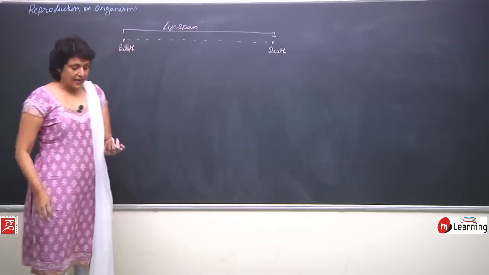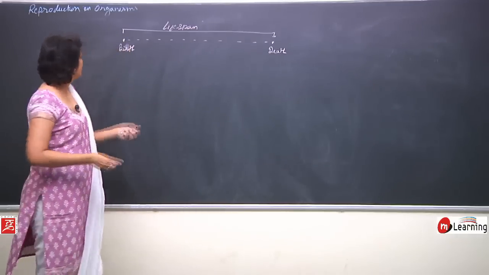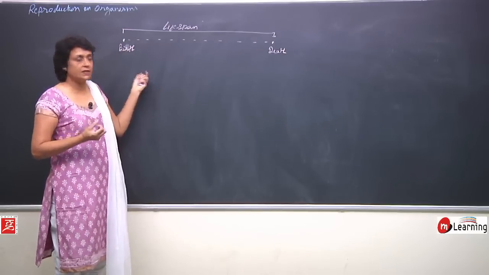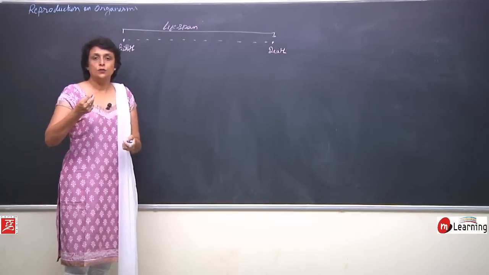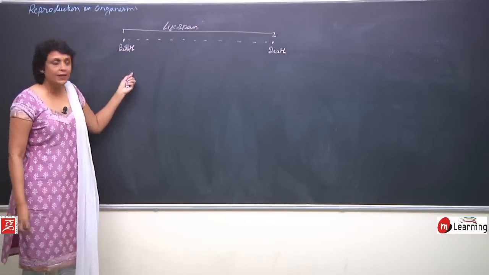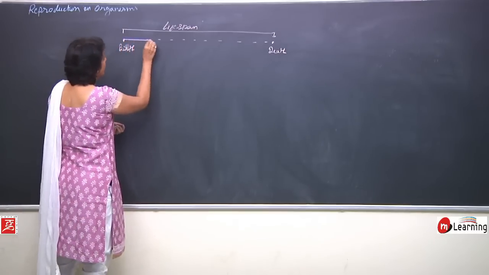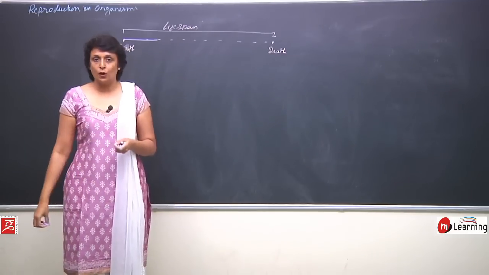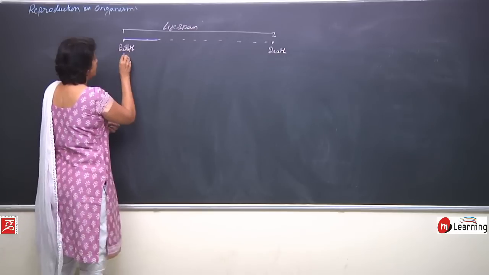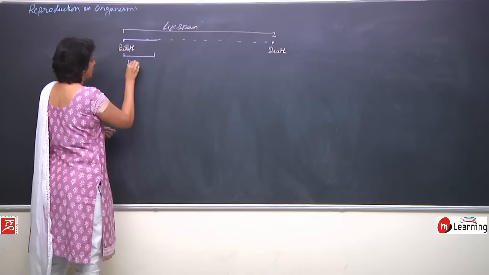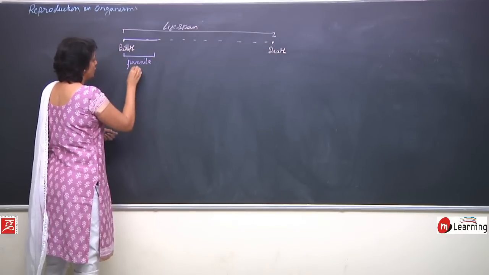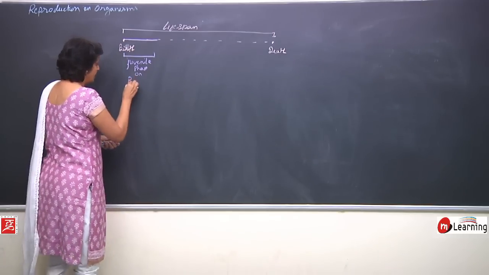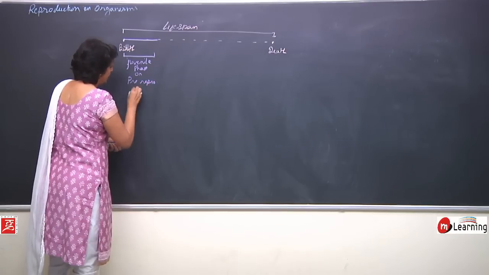This lifespan is divided into various stages. After an organism is born or when it is coming into existence, maybe in the form of a unicellular organism or when it hatches from the egg, it passes through a period which is pre-reproductive. At this time, it is not capable of reproduction. This phase is known as the juvenile phase, or it is also called the pre-reproductive stage or phase.